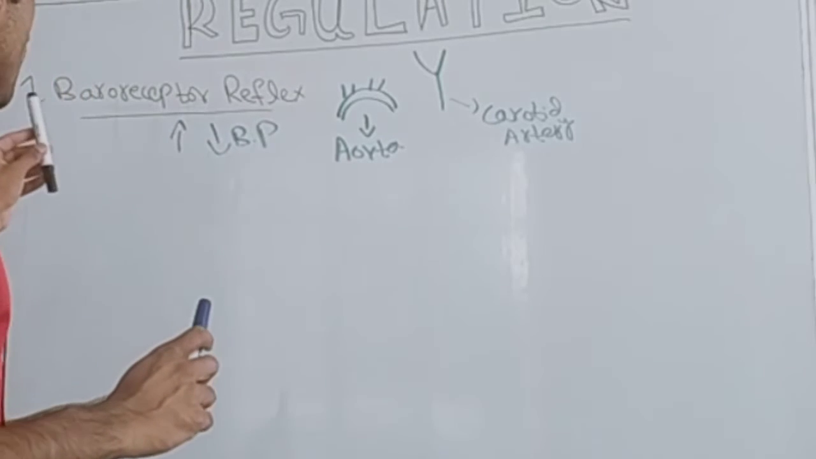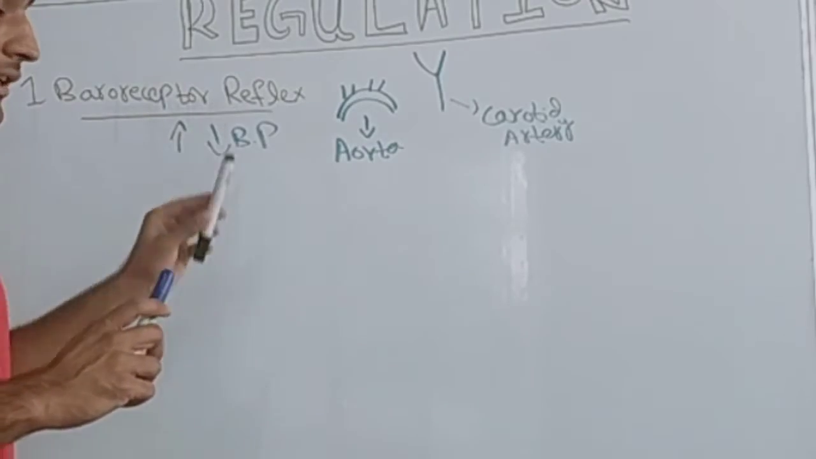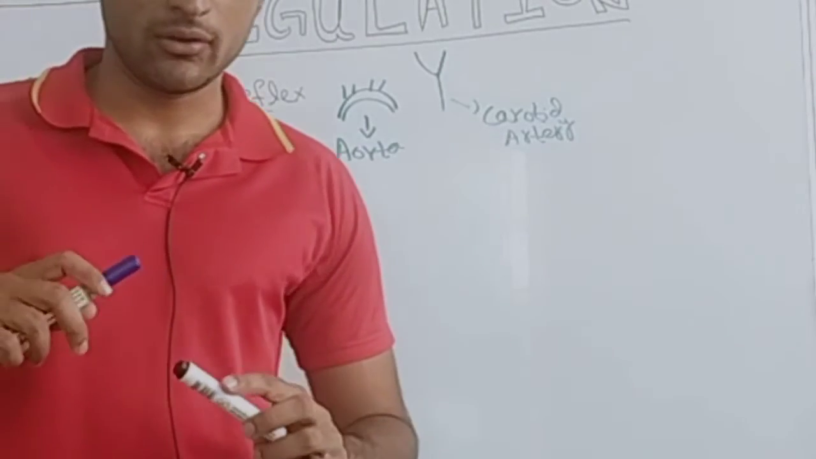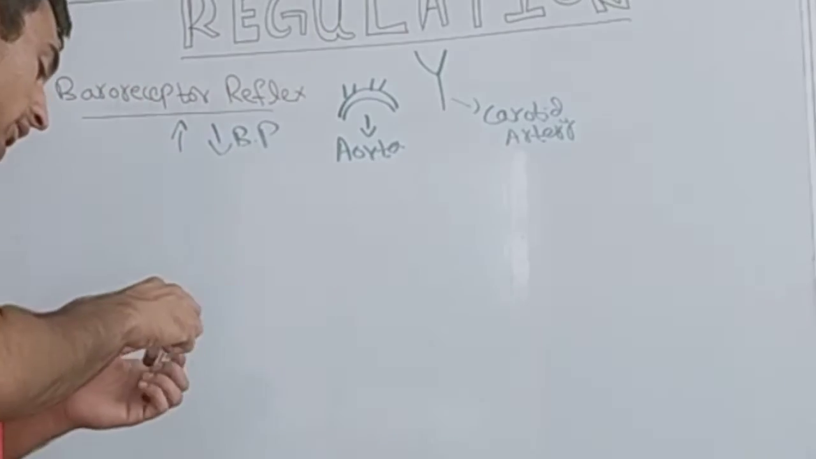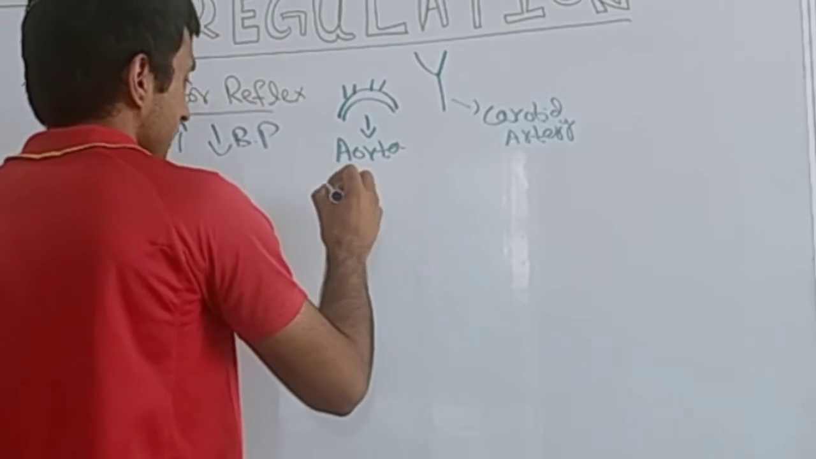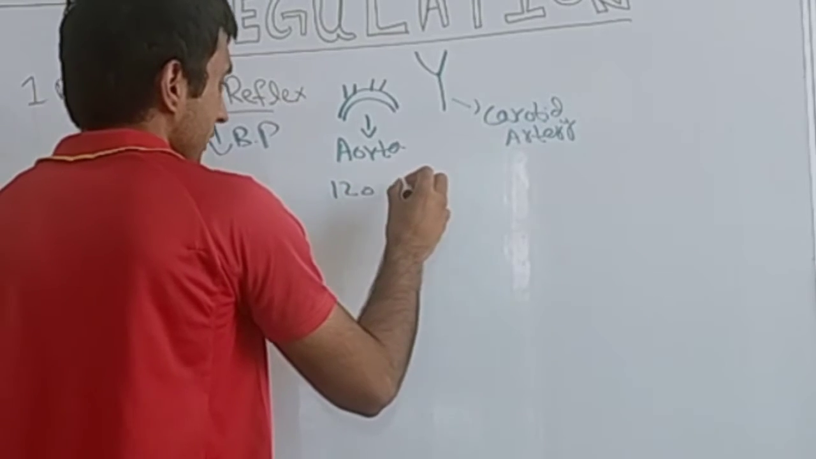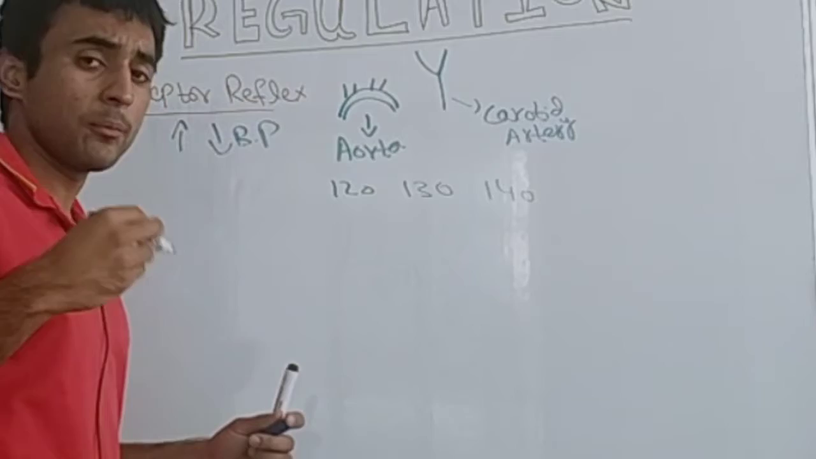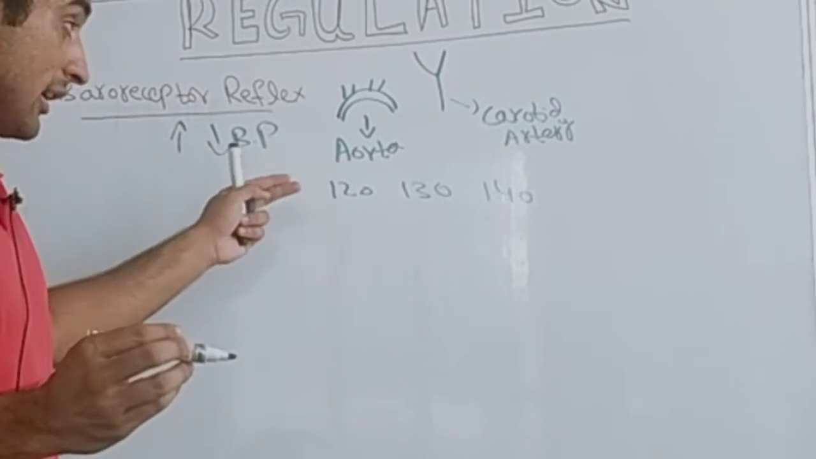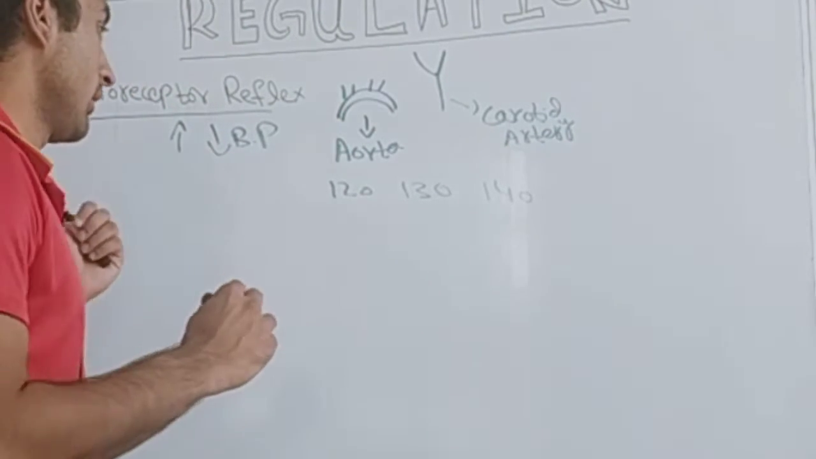And one problem of this baroreceptor reflex is that it only governs short-term blood pressure regulation. For example, if one day the blood pressure is 120, another day it is 130, then 140, then for a short period of time it would be bringing that blood pressure towards the normal.